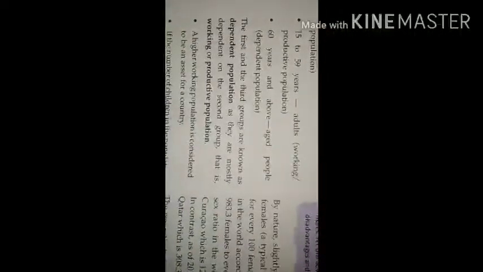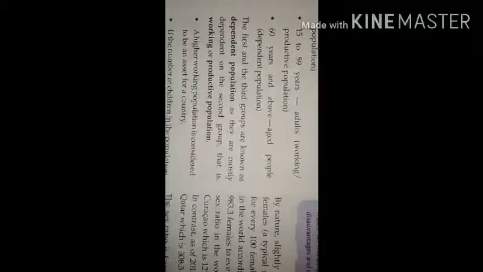The first and the third groups are known as dependent population, as they are mostly dependent on the second group, that is the working group. Children are dependent on their parents. Old people are also dependent on their children, their son or daughter, because they are not working.